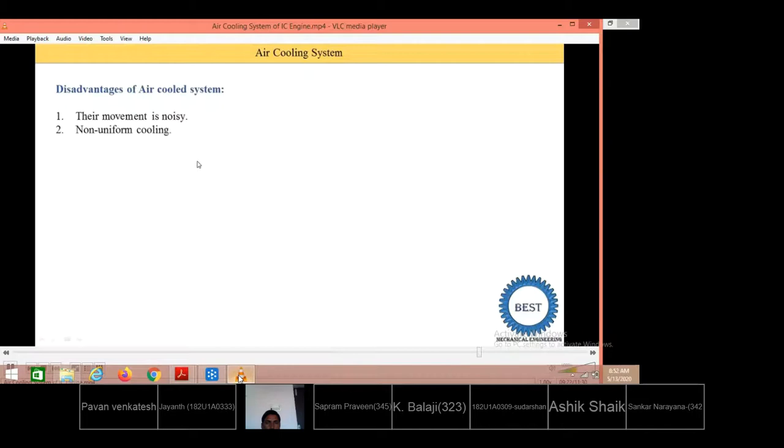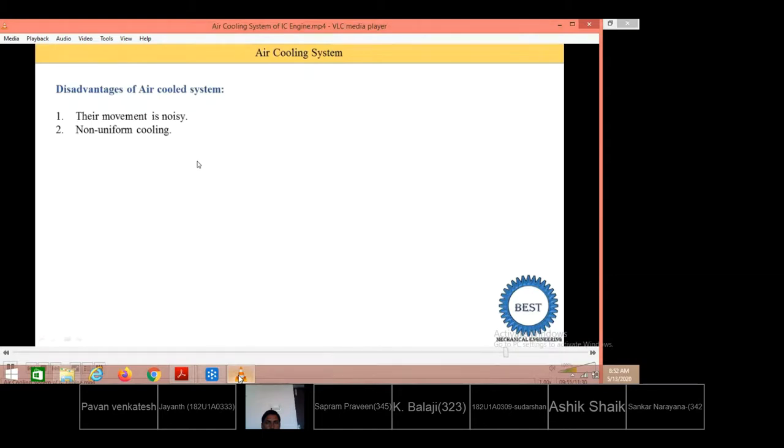Second disadvantage is the non-uniform cooling. What is the meaning of non-uniform cooling? Non-uniform means the cooling is not the same at every part of the cylinder. Okay, it may be that on the left side of the cylinder the cooling is different. On the cylinder head cooling is different. On the right side of the cylinder cooling is different. That is known as non-uniform cooling. But the cooling also changes with time. Okay, so suppose right now the heat removed by cooling is 5 kilowatt.